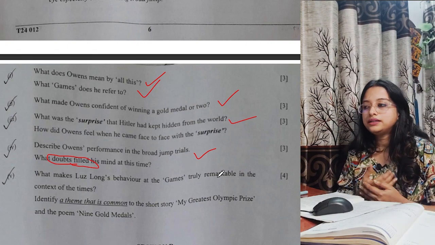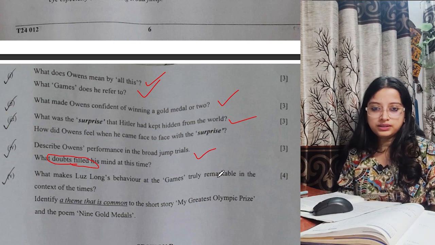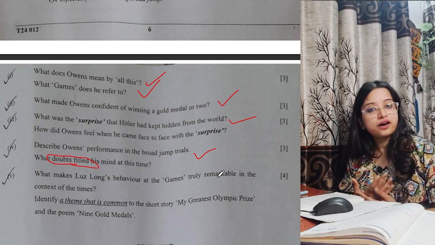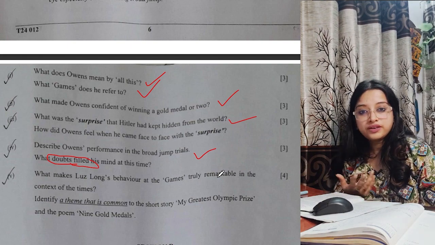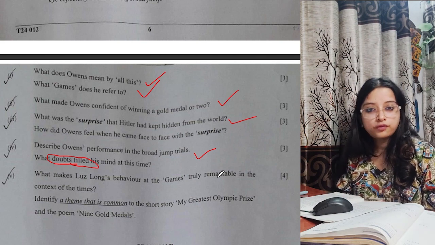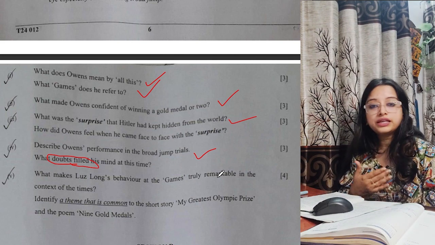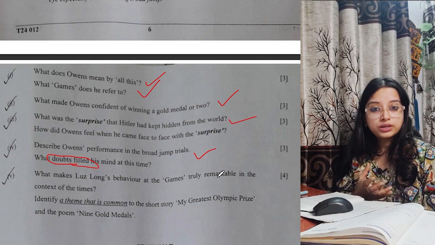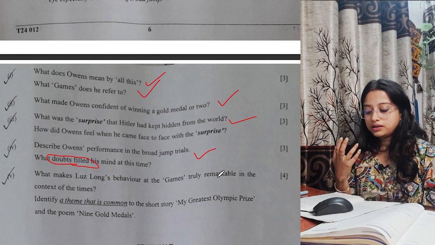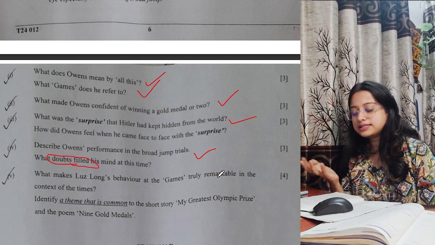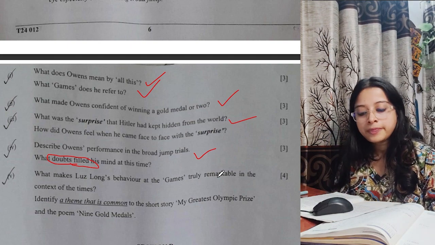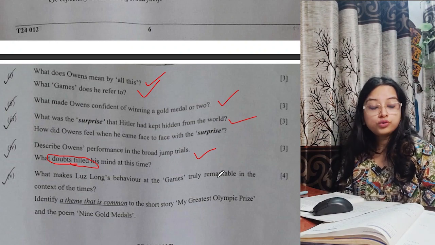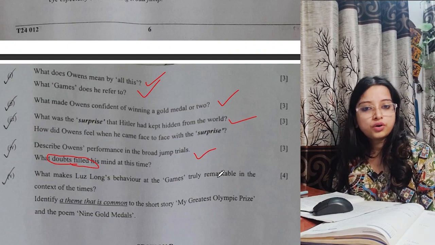You will simply write that he was the one who came up to help a confused athlete, a worried athlete. And you can also write that after he gave his best and Owens also gave his best, they performed like real performers. And despite the fact that Hitler glared at them and even at Luz Long, he was not bothered about that. He came in as a player, as a participant, and shook hands, and it was a very warm handshake, which is very strange in such a scenario, which was risky and could be problematic for Luz Long also, but he did not worry about that.